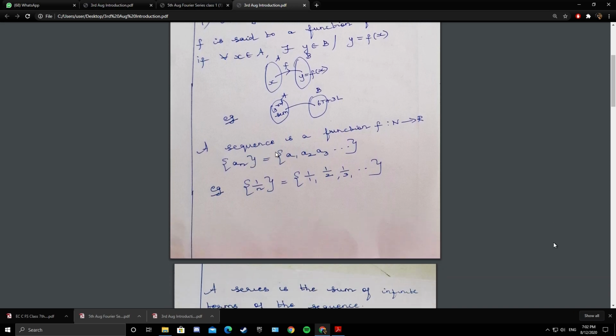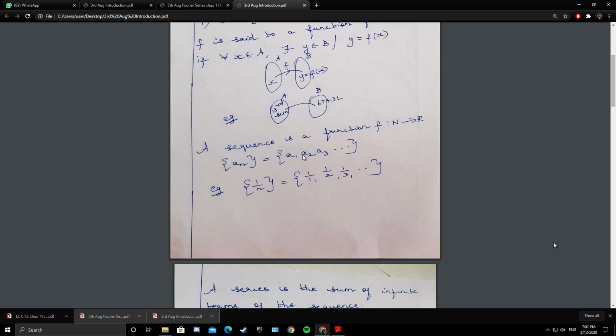Then we have the definition of a sequence. A sequence is a function from the set of natural numbers to the set of real numbers. It will have a pattern. In general it is denoted by a_n. You will read it as sequence a_n.